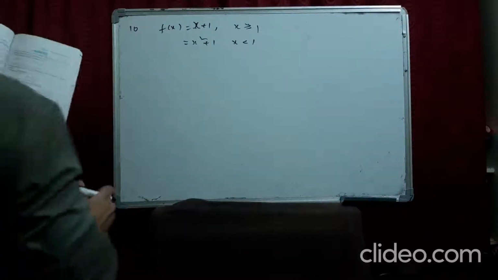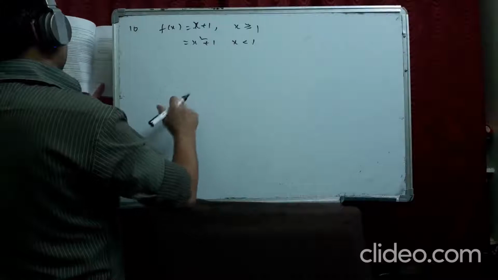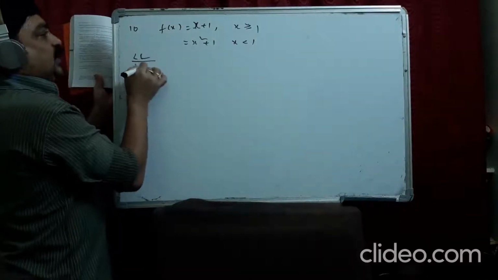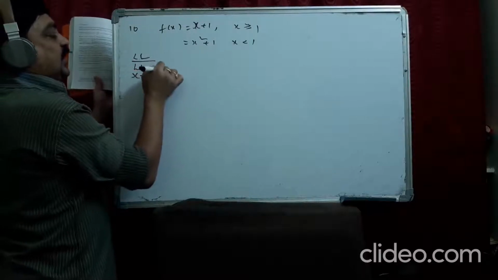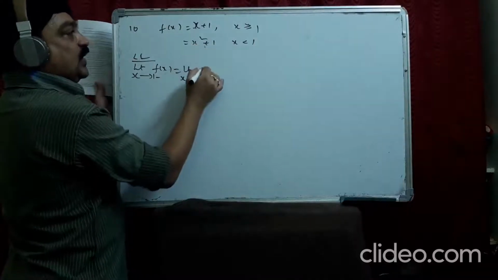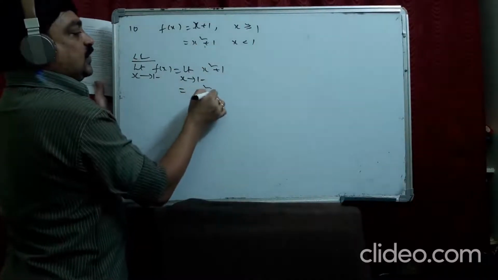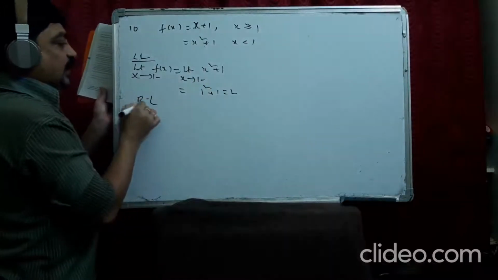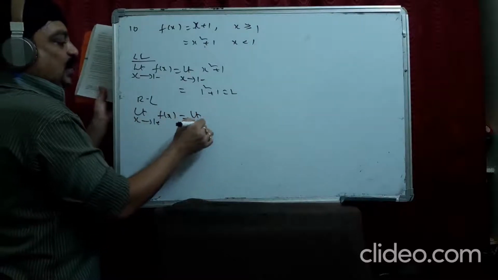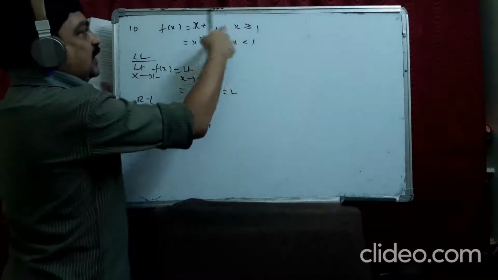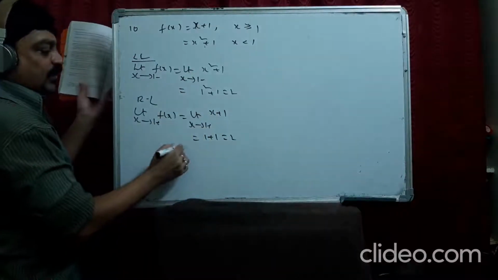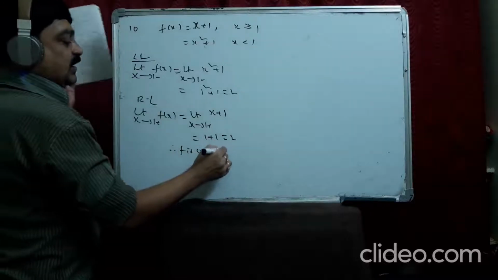Okay, see the 10th problem. Same here. For x greater than 1, less than 1 it is given. Let us check. Left limit. Limit x tends to 1 minus f(x). 1 minus means which function satisfies 1 minus? Second one, this one. x square plus 1, substitute 1 square plus 1, it is 2. Right limit. Limit x tends to 1 plus f(x). Which function will take 1 plus? x plus 1, that is 1 plus 1, that is 2. Both are equal, therefore f is continuous at x equal to 1.